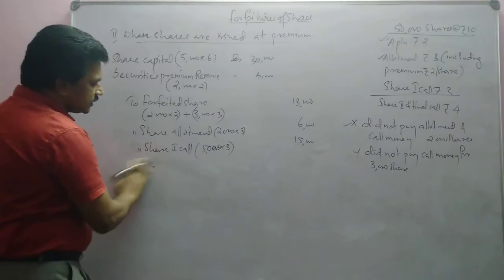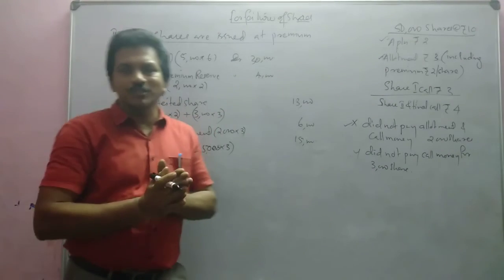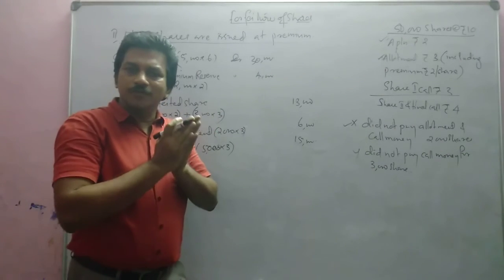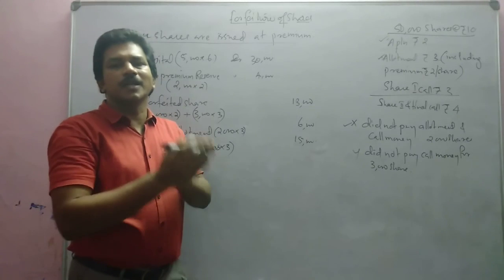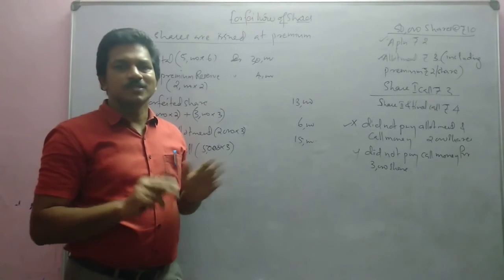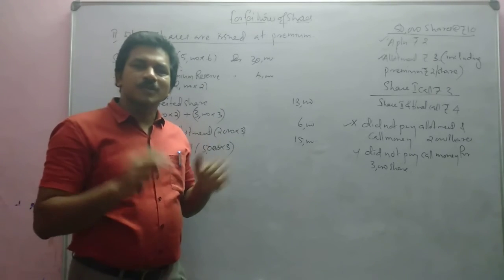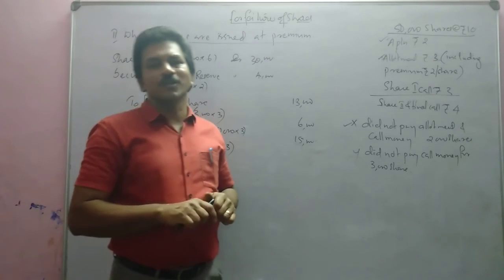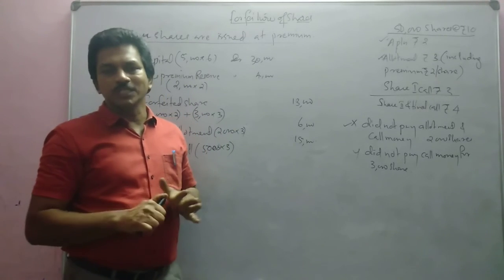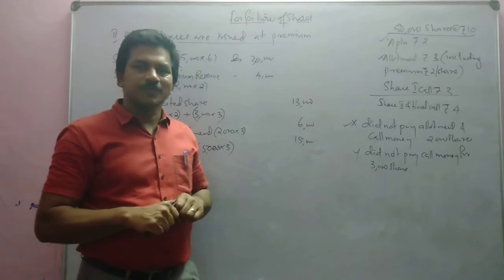Okay. So this is the treatment of share forfeiture at the time of issue of shares at par and issue of shares at premium. Is it clear to all? Okay. So you can refer to some of the problems from your reference book and solve them, and after that if there is any doubt you can communicate that to me. Okay. Thank you.